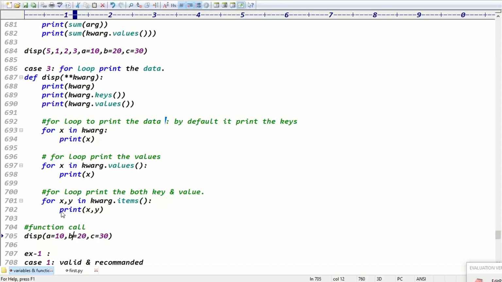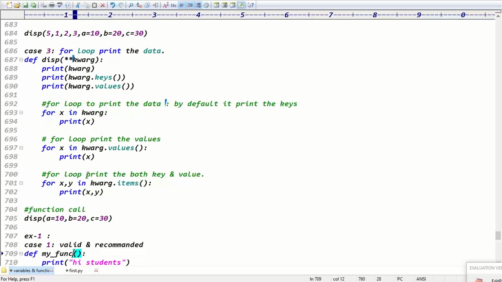Yes, while passing the data, multiple keyword arguments you can take. Single star means multiple normal values, guys. Double star means multiple keyword values. Guys, while calling the function, we have the keyword argument type, right? Like that, to take multiple keyword arguments you can go for double star. If you want to take multiple normal values, you can go for the single star, right?